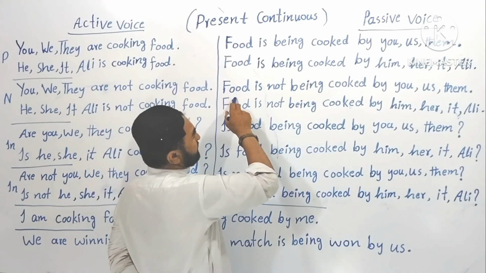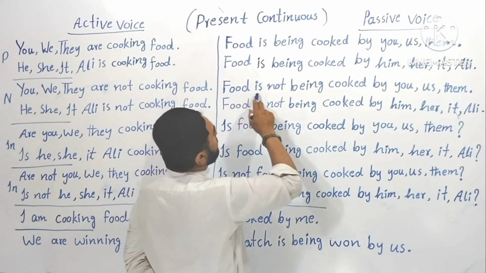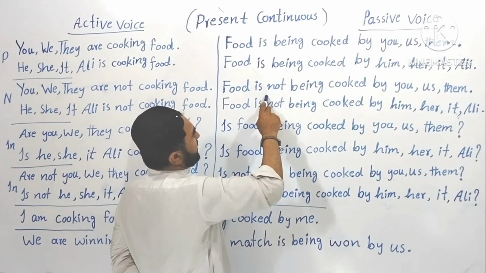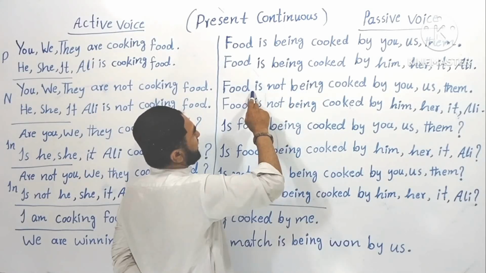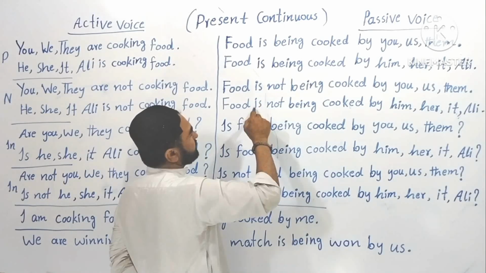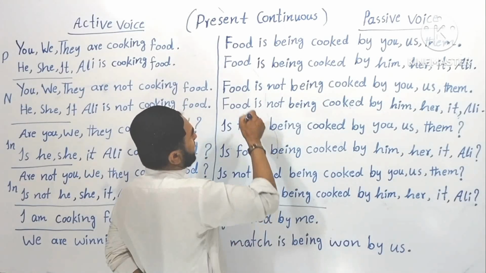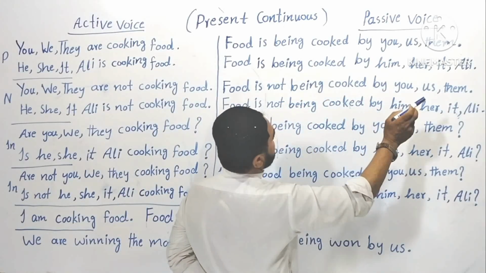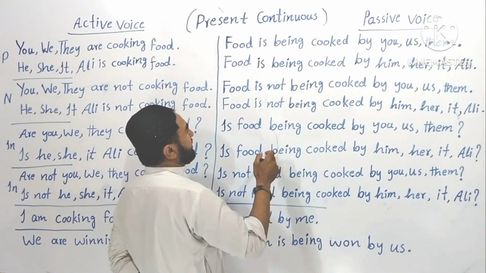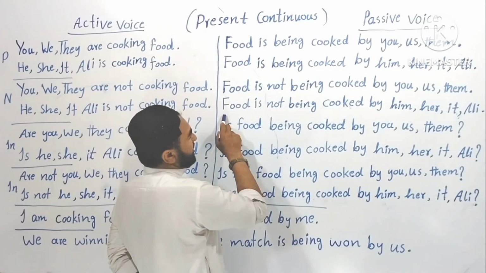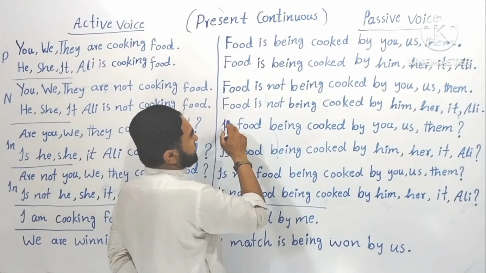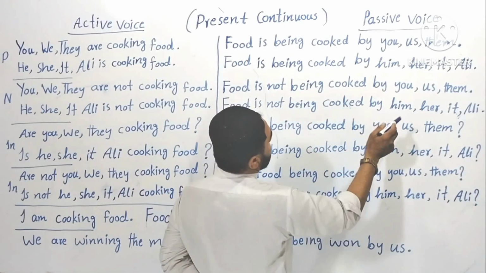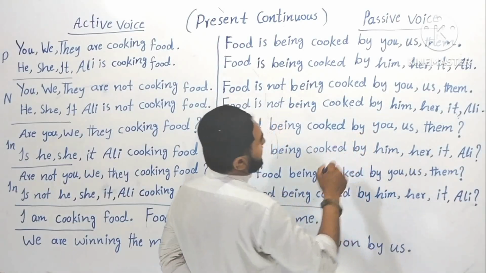Now look at the negative sentence of passive voice. Food isn't. The same case applies here. The word not is in between, the extra word and the helping verb. Food isn't being cooked by you, by us, by them. And the other part of the same sentence: food isn't being cooked by him, by her, by it, by Ali.